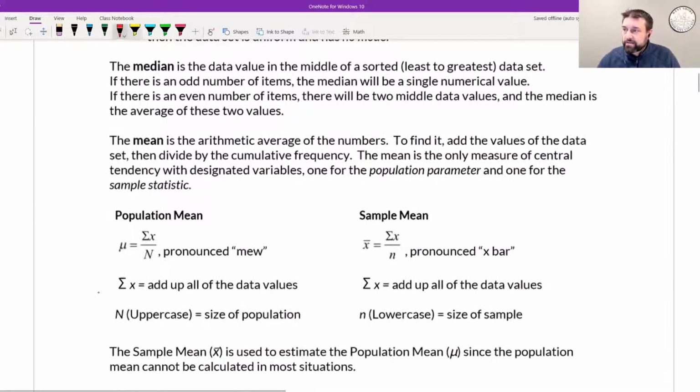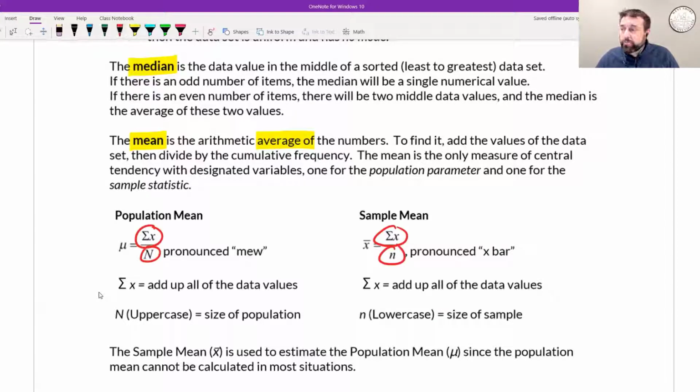The second measure of center is the median. That's the number that, if you line them sequentially from least to greatest, is the number in the middle. And then finally, the mean is what we think about when we say the average. So you add them up and divide by how many there are, and that's what these formulas say. Add them all up and then divide by how many there are.